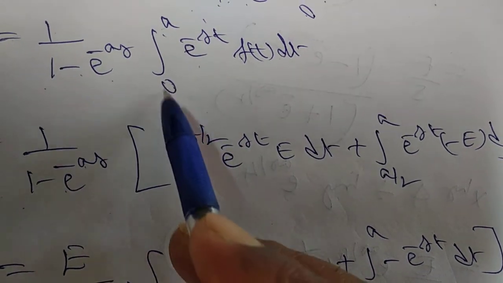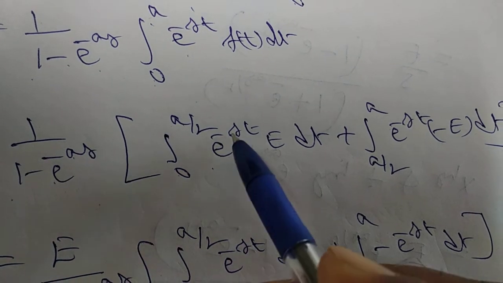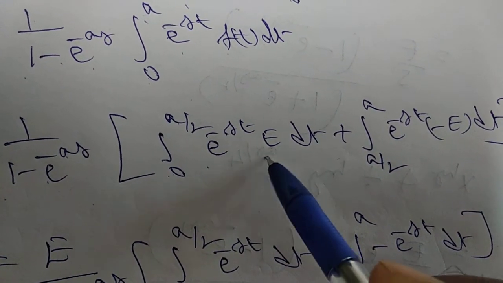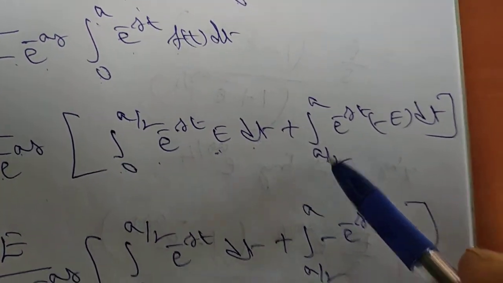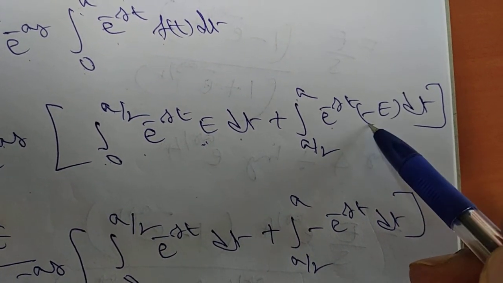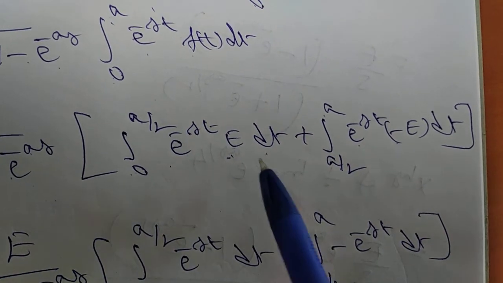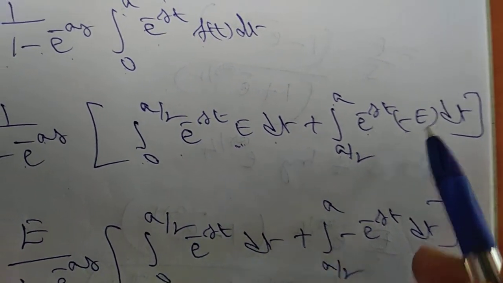So 0 to a can be split into 0 to a by 2, e power of minus st. In that interval 0 to a by 2, the function is e into dt, and a by 2 to a, e power of minus st. In that interval the functional value is minus e into dt. So now we have to see here, e and e common is there. We can take that e outside.